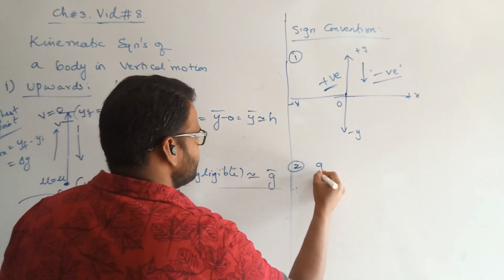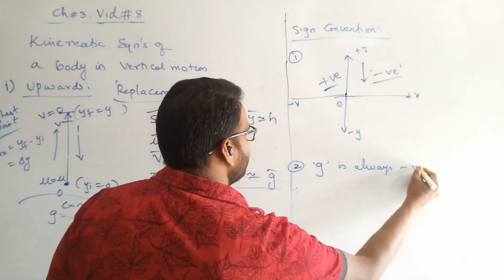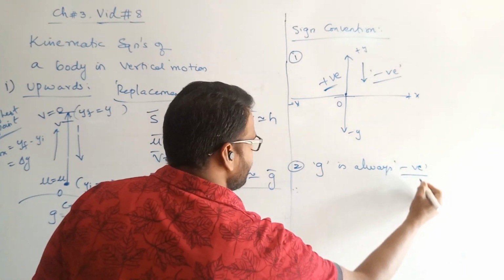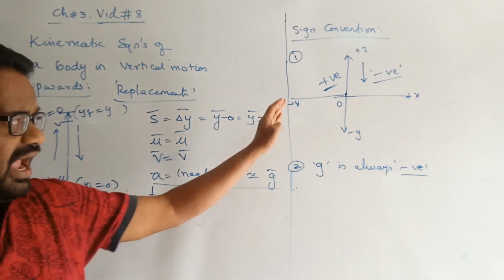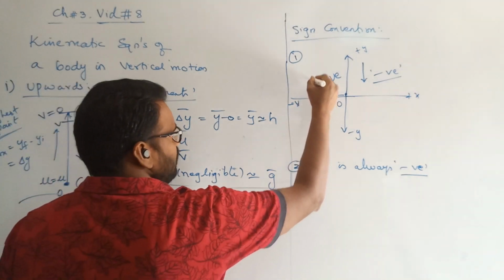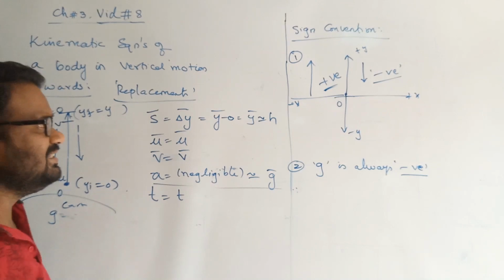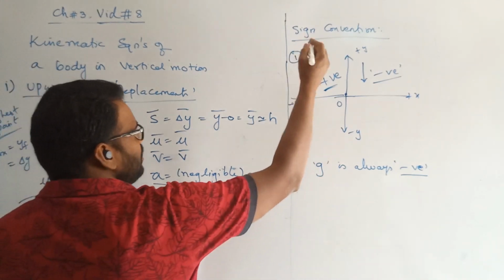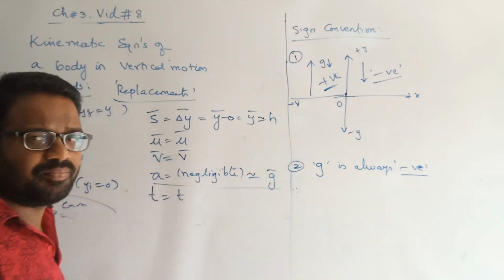The second important convention is that g is always negative. No matter whether it is going up or coming down, g is always negative. Why is g always negative? Because in either case, g is acting in the downward direction only. Even for a body going upwards, even for a body coming downwards, g acts in the downward direction, and downward is always negative.